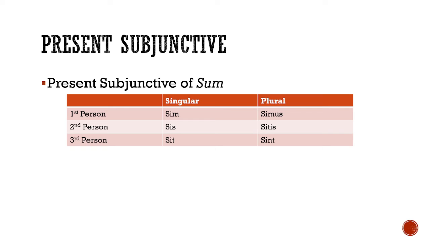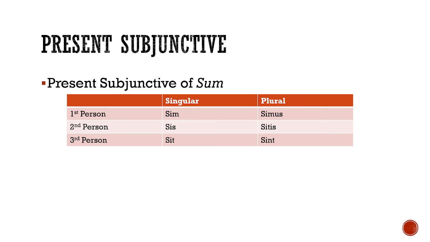So in some ways, the subjunctive is easier than the conjugations we did before. I've literally had students who told me, why didn't we do this first? This is so much easier than doing the indicative. In some ways it is. The reason we don't do it first is because if you're going to use the subjunctive, that means writing complex sentences with extra clauses and things like that. You don't want to do that as Latin 1s and 2s, or at least Latin 1s. You are 2s, so you are doing this. Normally this is a Latin 3 topic, by the way, so good on you, how smart you are.